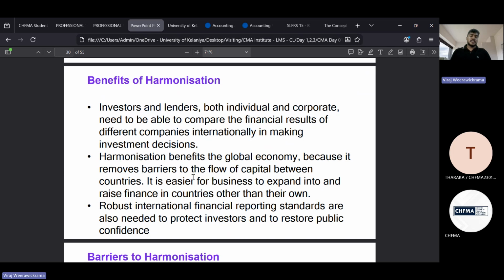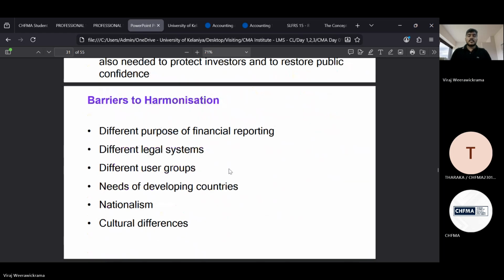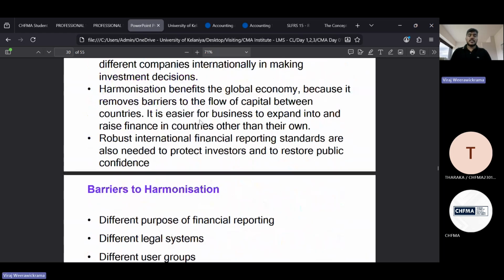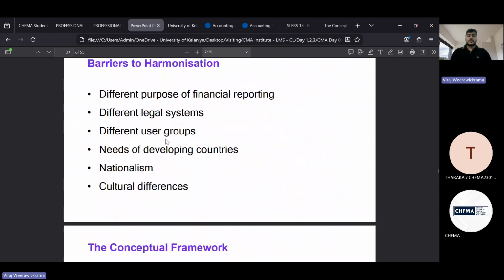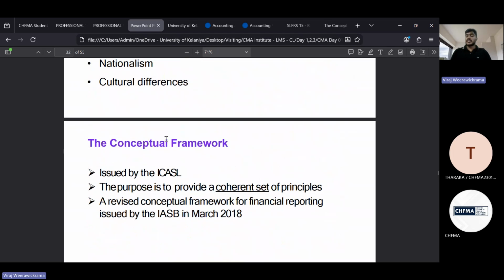Comparability will be made, and there will be consistency. That's what they are trying to do here. Here you can see the benefits of harmonization and the barriers to harmonization, so you can go through this.